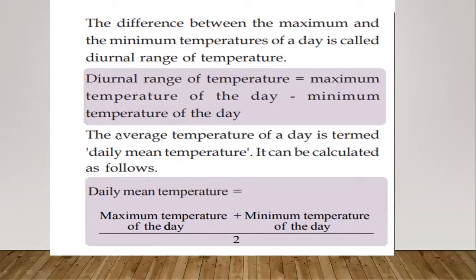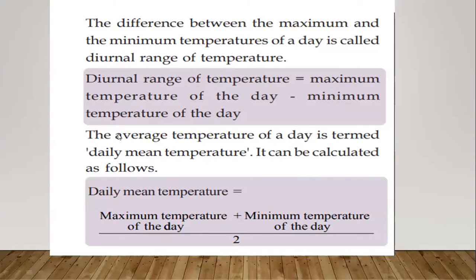So there are two formulas for finding the temperature. The first one is the diurnal range of temperature, which is the difference between maximum and minimum temperature. And the daily mean temperature. What is the daily mean temperature? The average temperature of a day is known as the daily mean temperature. How do you find the daily mean temperature?